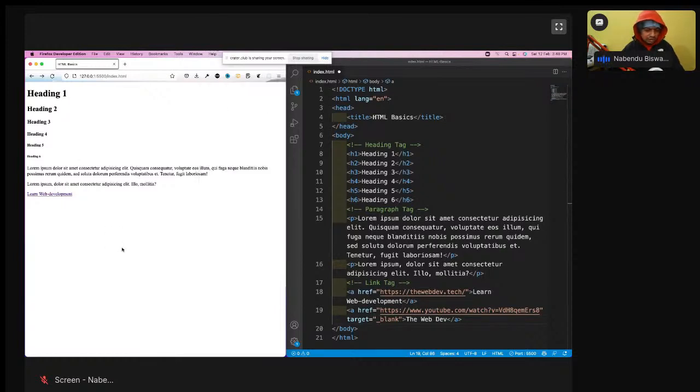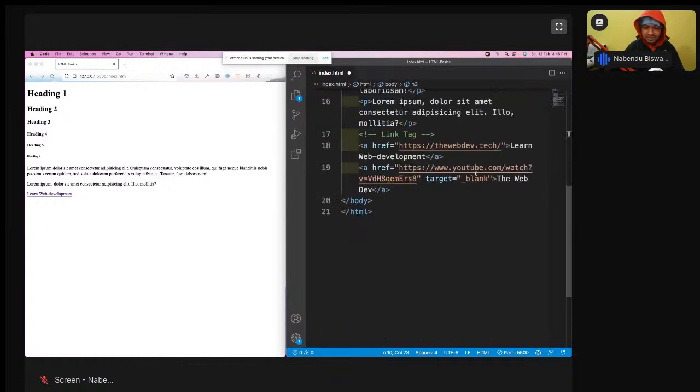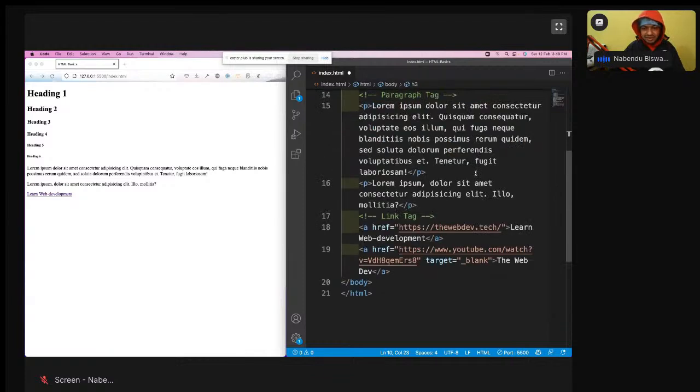Whatever you want to zoom, I'll zoom it. It is always advisable not to zoom the browser. If you want me to zoom this, I will zoom this. Although it will become very big for me, but is it okay now?